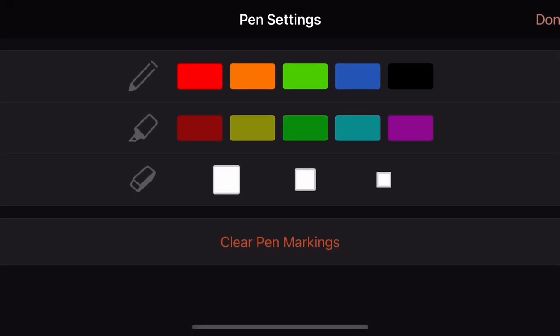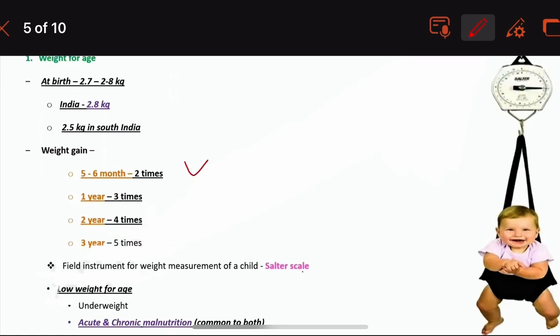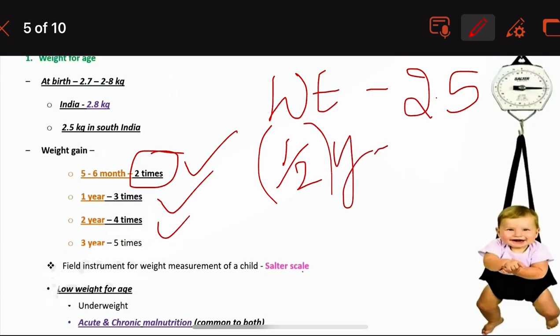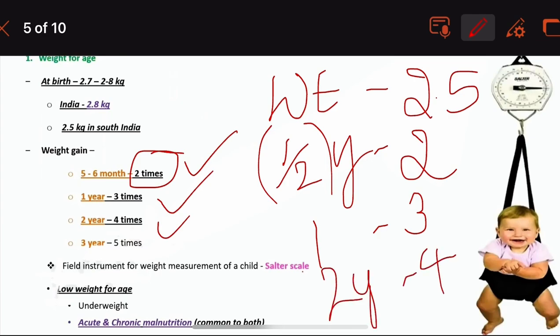Moving on to the weight gain MCQs, we have so many MCQs lined up. The 2 times its weight. So we know that the weight for the baby will be at birth 2.5. By the end of half a year, that is 5 to 6 months, it will be 2 times. At 1 year, it will be 3 times. Second year, it will be 4 times. And by the end of 3 years, it will be 5 times.